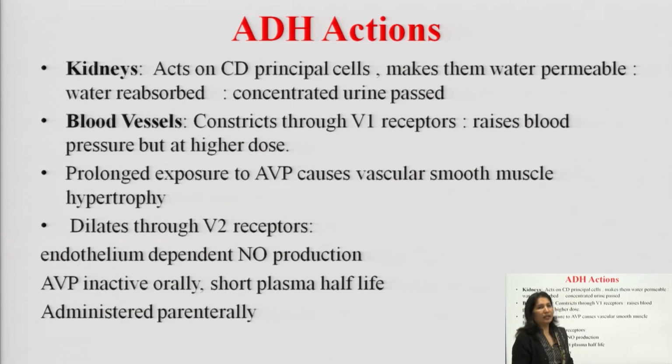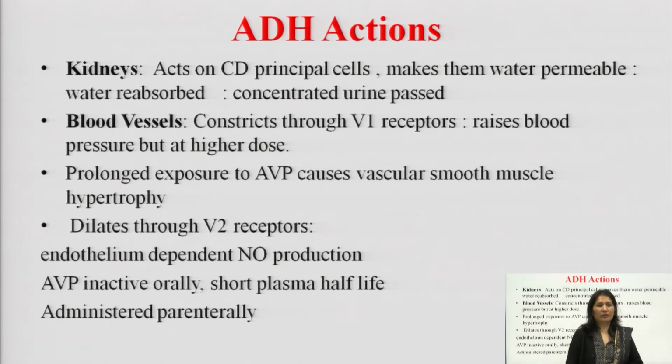So, antidiuretic hormone, this we have covered, on the kidney acts on the principal cells, makes them water permeable, water gets reabsorbed, and concentrated urine is passed. In the presence of antidiuretic hormone, water in the urine will decrease, so urine will be concentrated. It constricts blood vessels, and this vasoconstriction action is mediated by the V1 receptor.